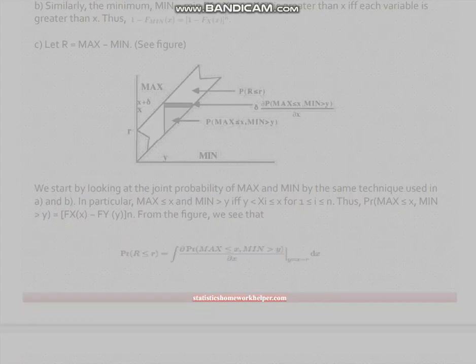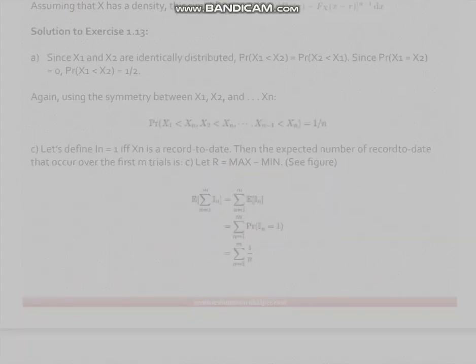Assuming that X has a density, this simplifies to. Solution to exercise 1.13, A. Since X1 and X2 are identically distributed, Pr(X1 greater than X2) equals Pr(X2 greater than X1). Since Pr(X1 equals X2) equals 0, Pr(X1 greater than X2) equals 1/2.